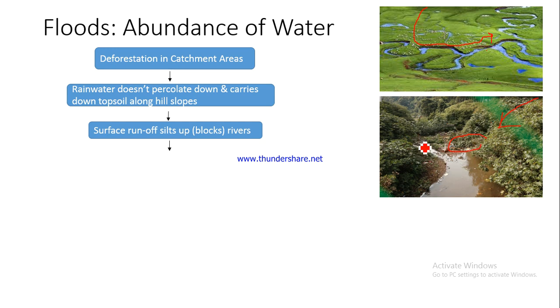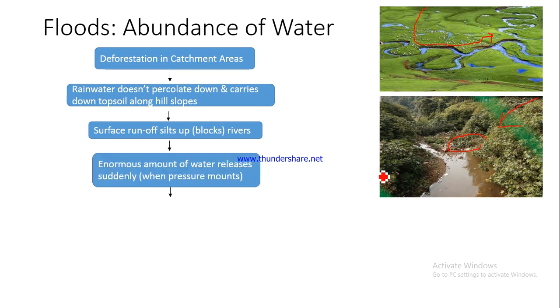Now what will happen after this? When this channel is blocked, the water would keep coming. The water is flowing in this direction. The water will get accumulated here in this area, and at one point of time the pressure would be so much that this particular blockage